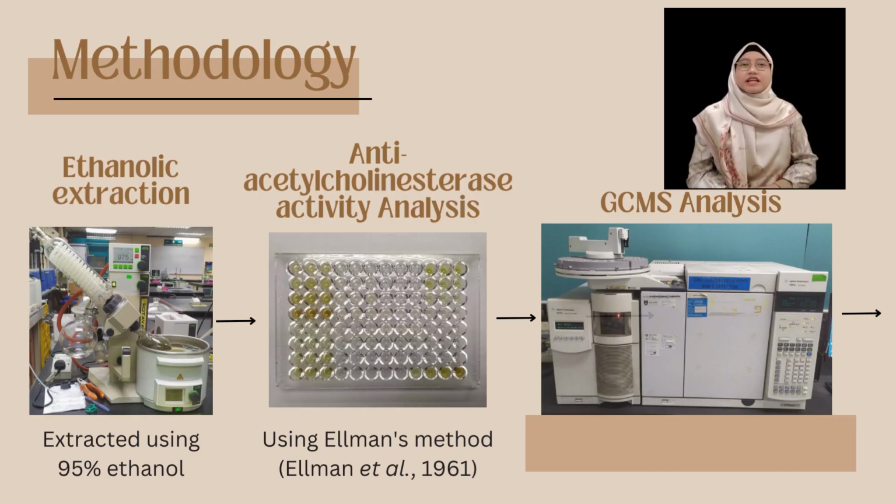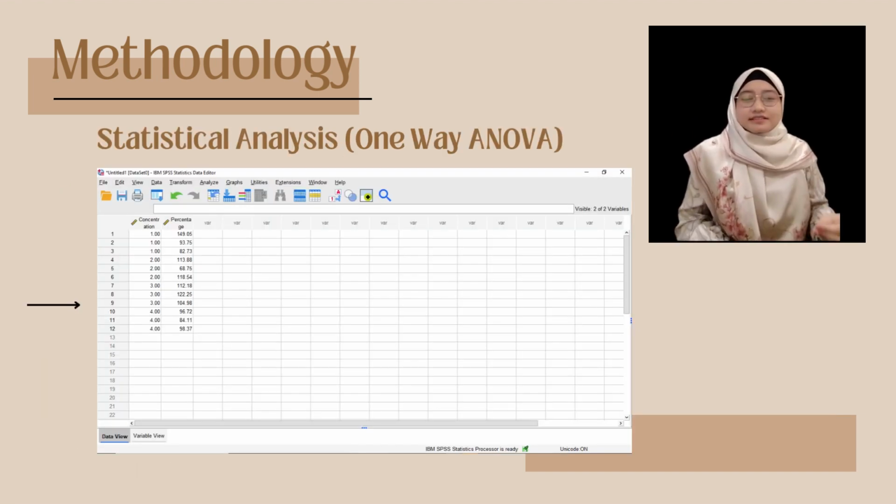For the methodology, we gathered 200 grams of calyx of Hibiscus mutabilis from Taman Botani UiTM and left it sun dried for a week and then dried in the oven. Next, we extracted the dried calyx using 95% ethanol, and further did the analysis for anti-acetylcholinesterase activity using Ellman's method. For the bioactive compound, we used GCMS, and for the statistical analysis, we used